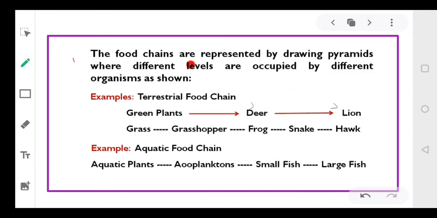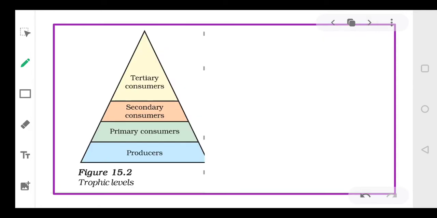Now these food chains can be represented by drawing certain pyramids where different levels are occupied by different diagrams. Let's understand. These food chains we can also indicate in the form of pyramid levels. Let's look at this.